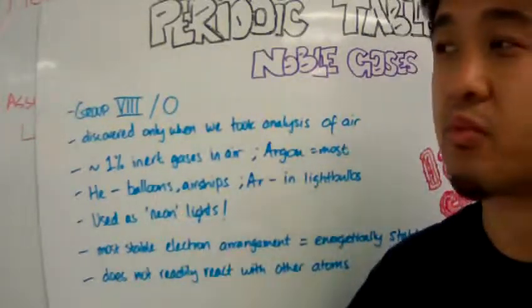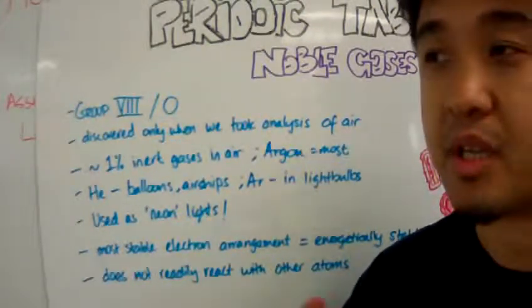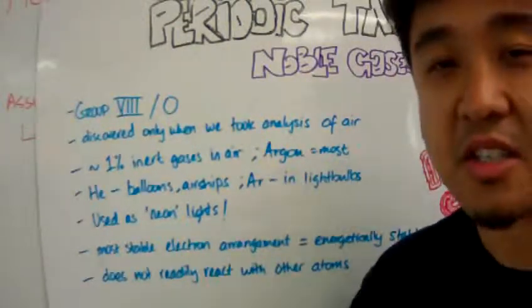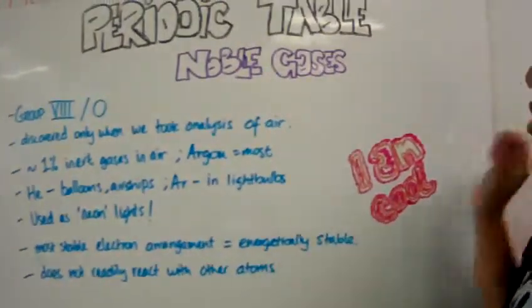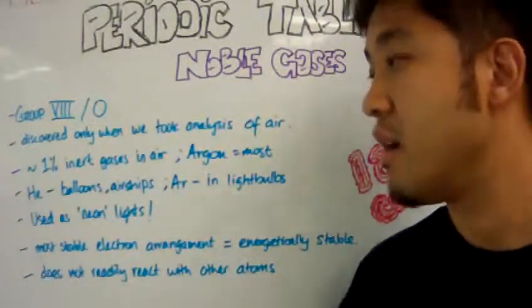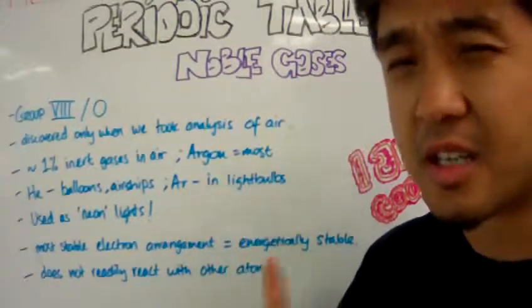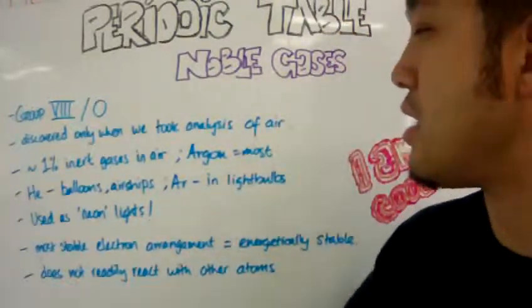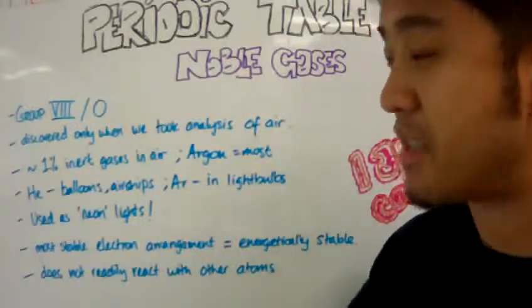It was only afterwards, when we synthesized new kinds of inert gases, that we changed the name from inert gases to noble gases. All right? So when we did the chemical composition of air, we discovered that approximately 1% of all gases in the air consist of inert gases. And these gases are mostly argon, and then helium and neon and all that stuff.